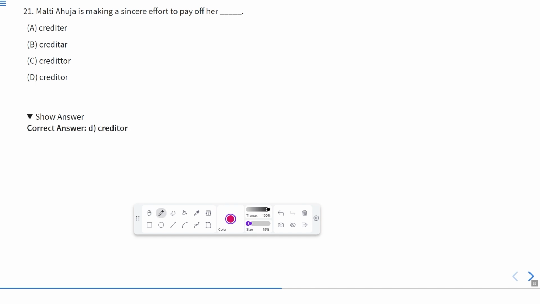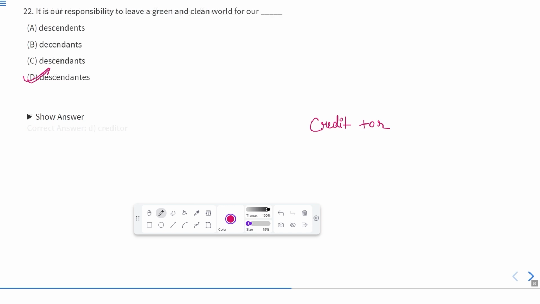creditor. It is credit plus or. Credit plus or. So creditor. So the correct spelling is D, that is creditor. Okay. So the correct sentence is Malti Ahuja is making a sincere effort to pay off her creditor. Now let us move to the next sentence.